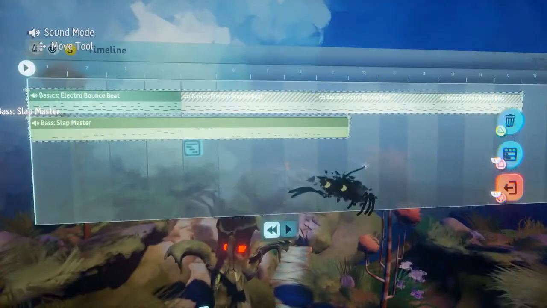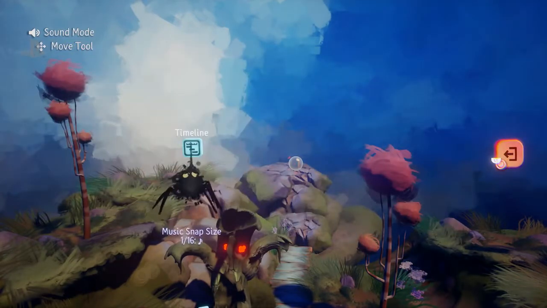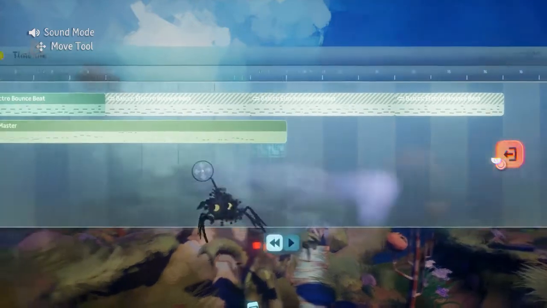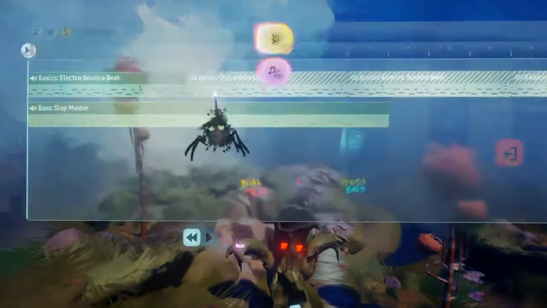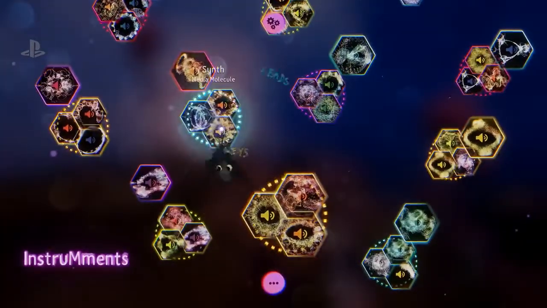And that little clip that I've just made there, I can select that and then share that with the world. It's scary how in depth you can get with all this, and how many options it gives you to tweak all this stuff. Let's add a bit of synth now.